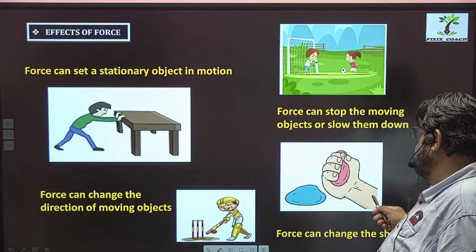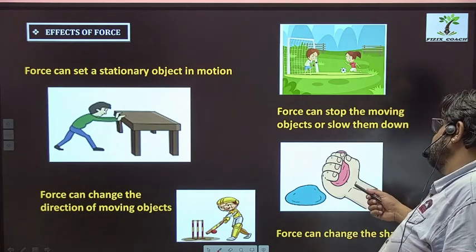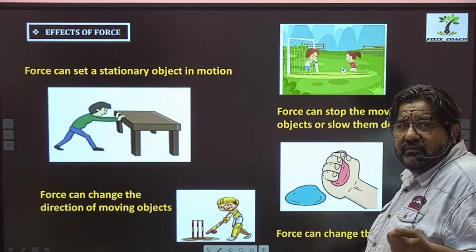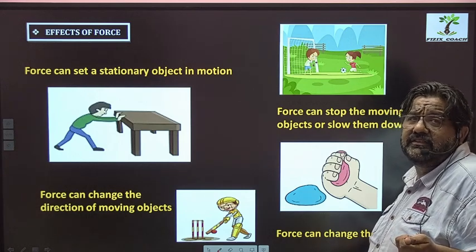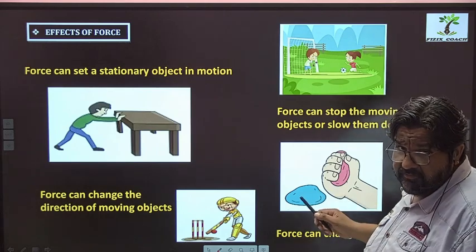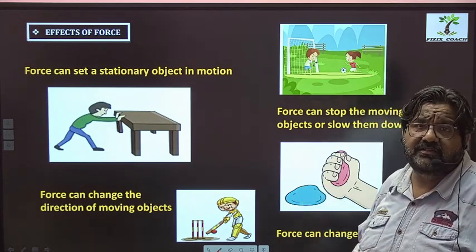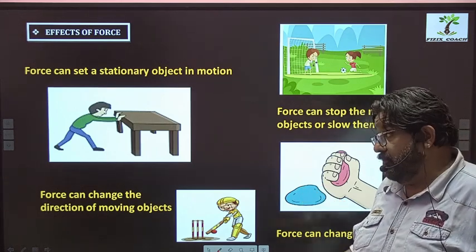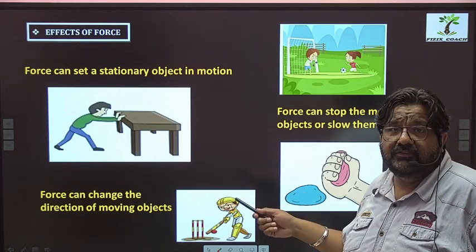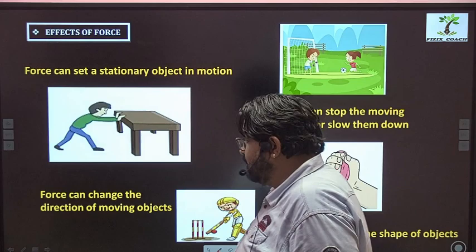And the third one is that force can change the shape. You can see the change in shape if you're pressing this clay, right? The clay changes its shape. So these are the effects of forces. This is also important. It is many times asked in the exams, and it might be asked in your school exams also, what are the effects of forces. So these 3 effects you can mention.